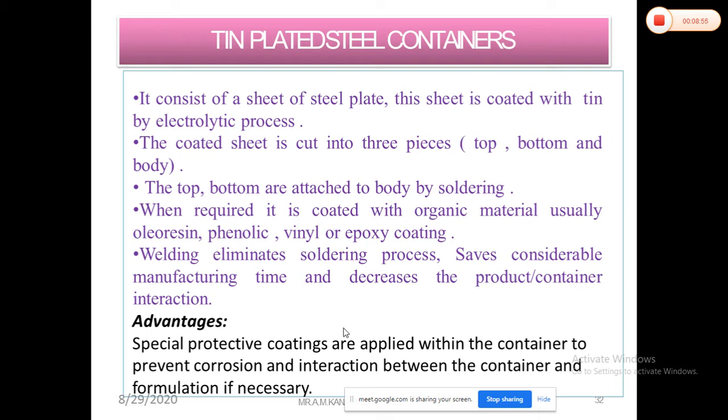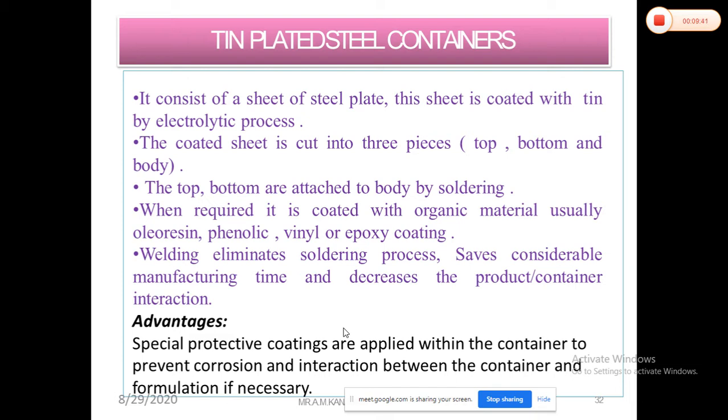As I have said, containers are not prepared directly. They are first prepared in three different parts: the top part, the bottom part, and the body part. So the sheet is cut into three parts, and the top and the bottom are attached to the body by the soldering method. Now there are advanced methods. Previously welding was carried out, but sometimes during welding a small gap or some leakage would be there. So now advanced techniques are there. Soldering is carried out to properly seal and attach the top part and the bottom part to the body.